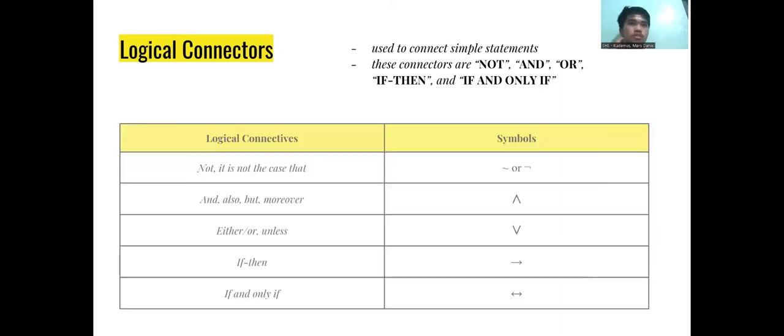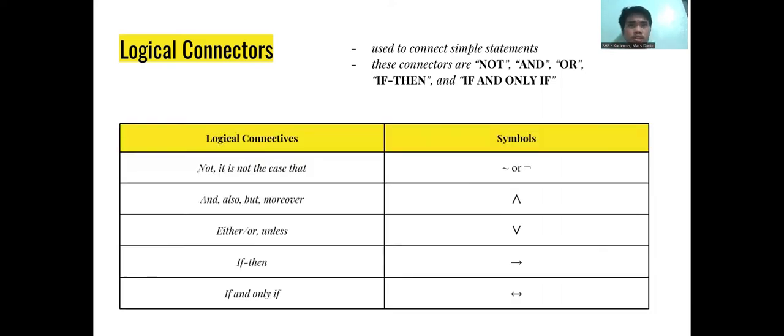Logical connectives. Not, or "it is not the case that": the symbol looks like a wave, as in opposing or negative, or it could also look like a hook.